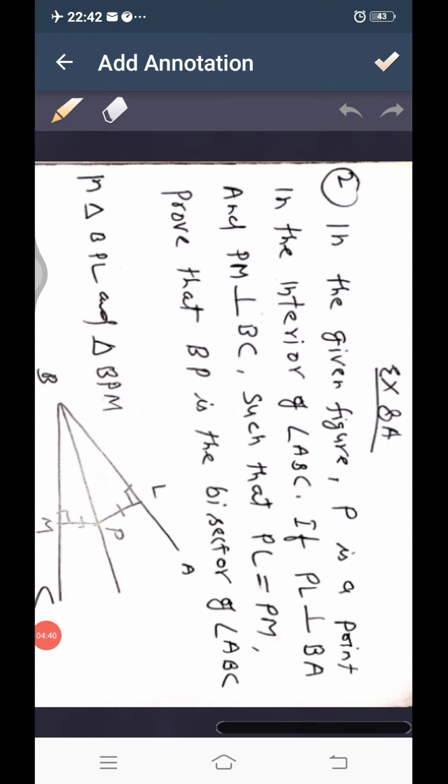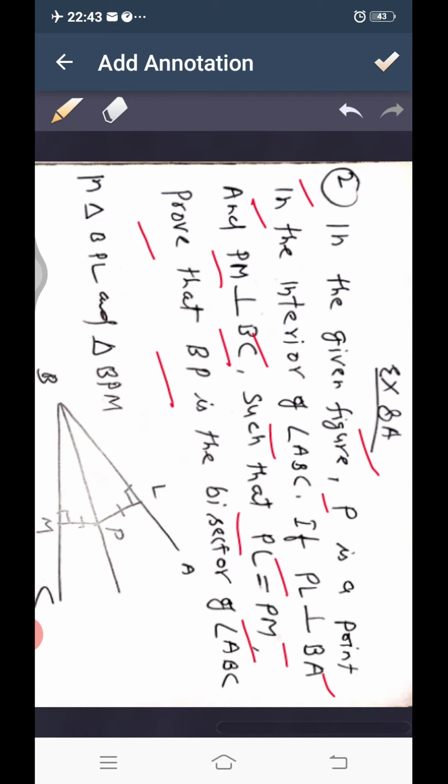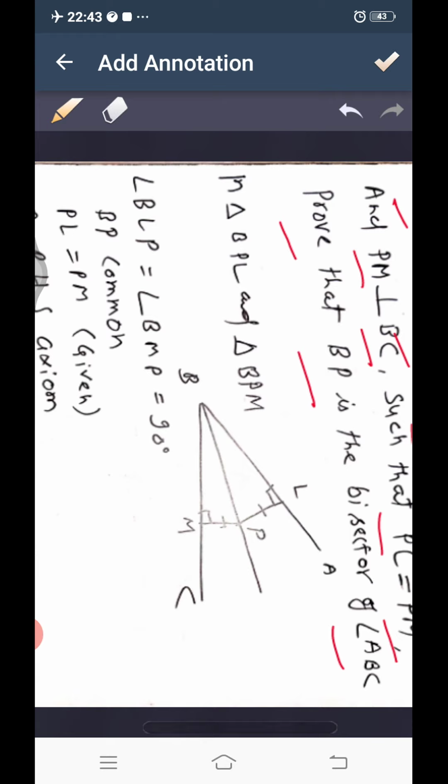Let us see exercise 8a, question number 2. In the given figure, P is a point in the interior of angle ABC. If PL perpendicular to BA and PM perpendicular to BC such that PL equal to PM, then prove that BP is the bisector of angle ABC. So let us see that. Here this figure is given. Here we can see that PL and PM are perpendiculars, and PM and PL are also given equal.